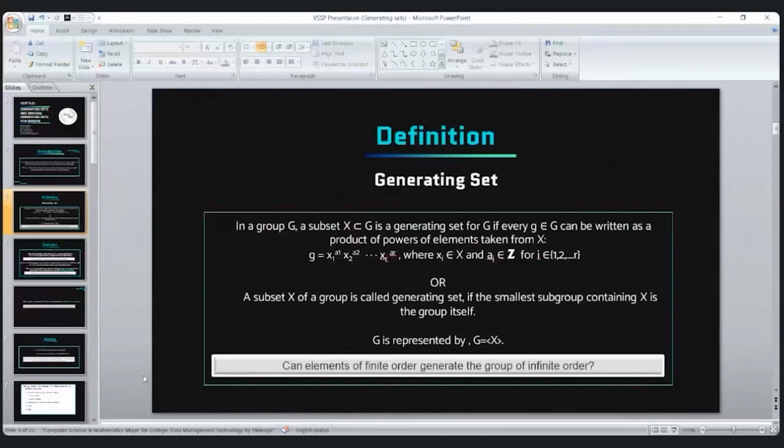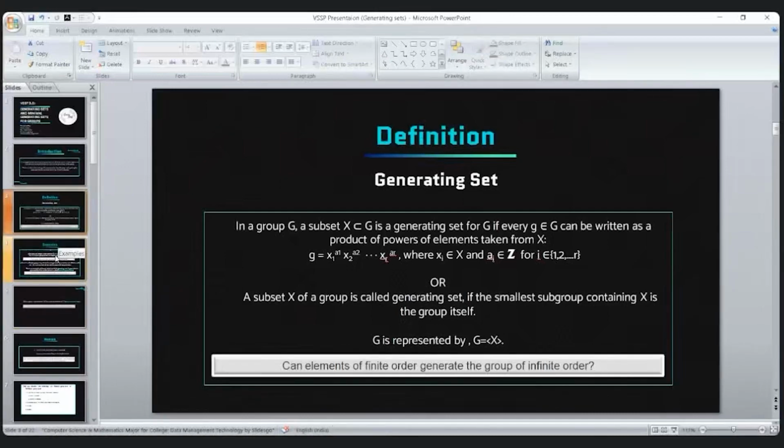In that group, what is the order of every element? In that group every element has finite order, that is 2. Every element is the inverse of itself. So the power set defined on X, when X is infinite, is a group of infinite order, but all the elements are of finite order. The group consists of elements of finite order, so the group is generated by elements of finite order. So it is possible.